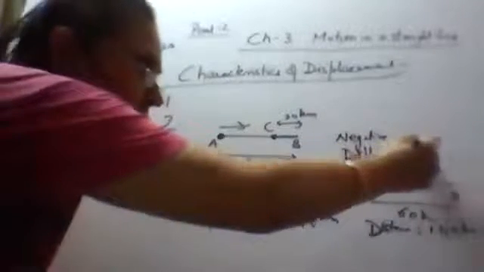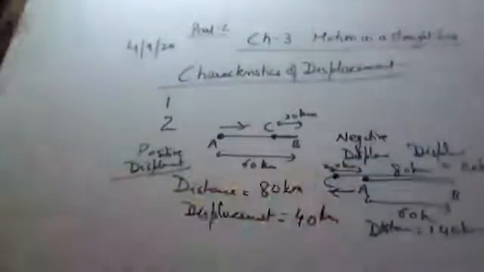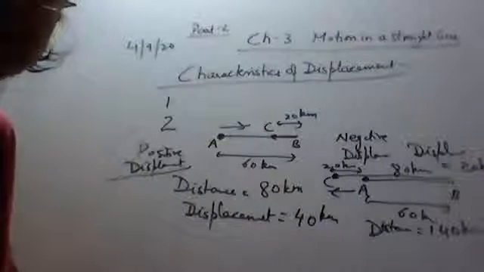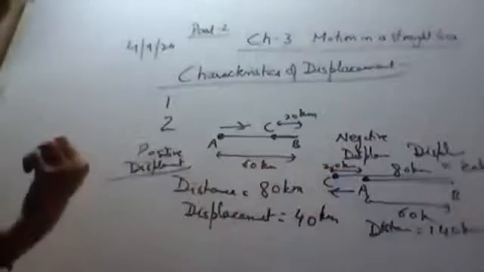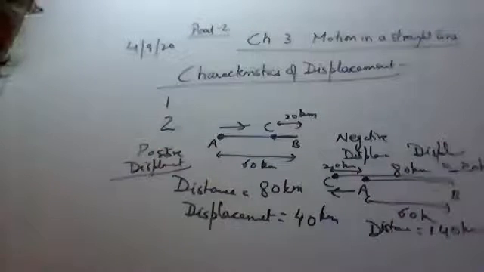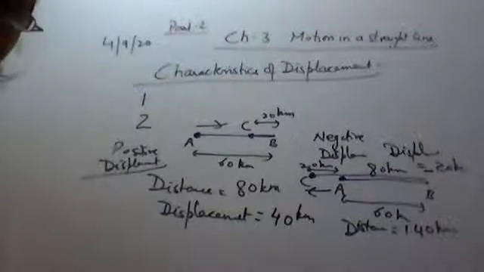So here the displacement has a magnitude of 20 kilometers. But as it is directed towards left from initial to the final position, this displacement is acting along the minus x-axis. So this displacement will be taken as negative. So the displacement may be positive or negative.